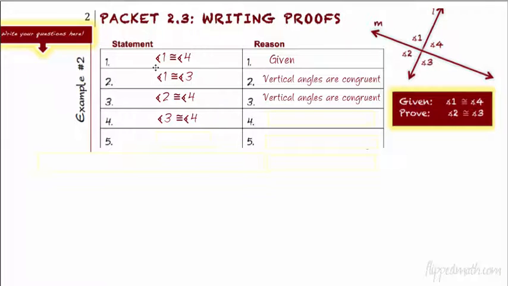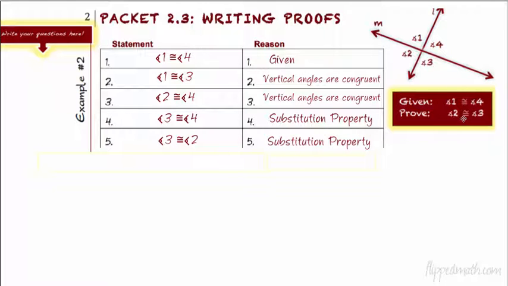Okay, so what's that going to look like when we're all done? Well, 3 is congruent to 4. Take that 1 out, put a 3 in. And the reason why, substitution property. Works just like our equations. Now what? Well, now, see this 4? 2 is congruent to 4. Well, 4 is right here. So I'm going to take the 4 out. I'm going to put a 2 in. That's going to give us angle 3 is congruent to angle 2.